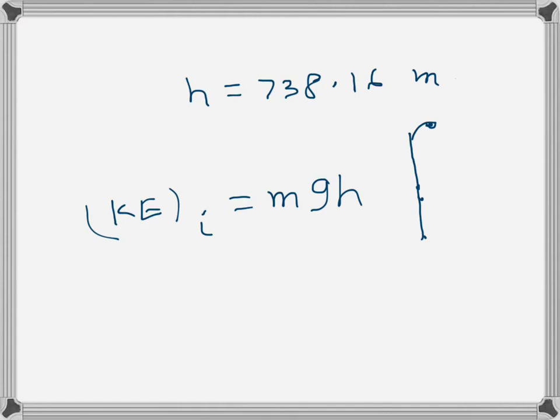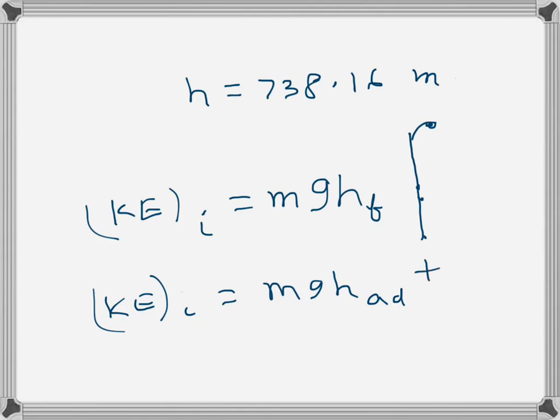Let's say that is mg h final. That much height it would have gone if there was no air drag. But if there is air drag, the kinetic energy is still the same initially, but it achieves a lesser height, maybe h with air drag, plus the energy lost due to air drag.